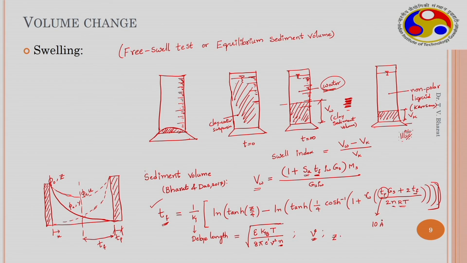Z is the surface potential in non-dimensional form, which can be obtained using this expression: cosh inverse of 1 plus 0.5 times CEC, cation exchange capacity, divided by specific surface area, times 2513.6 by the square root of dielectric constant, concentration, temperature in Kelvin, whole square. So using this expression, we can determine the surface potential in non-dimensional form.